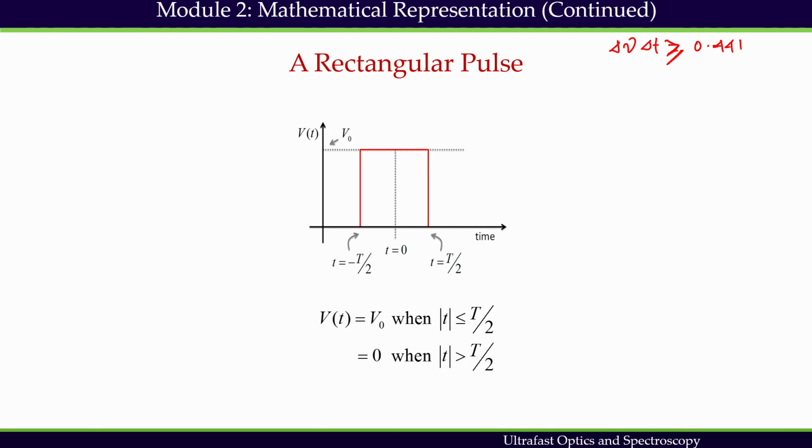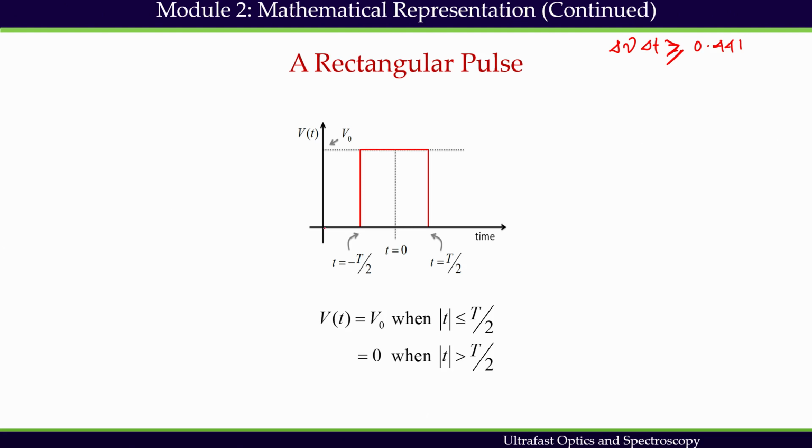However, it is not always necessary to consider a Gaussian field envelope. One can assume many other pulse envelopes which may closely represent an experimental pulse. Selection of the appropriate field envelope depends on the experimental observation. For example, a rectangular pulse can be another way to represent an ultrafast pulse.